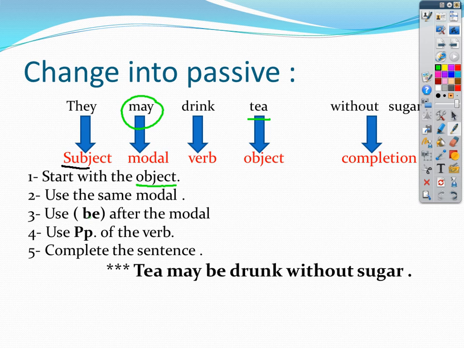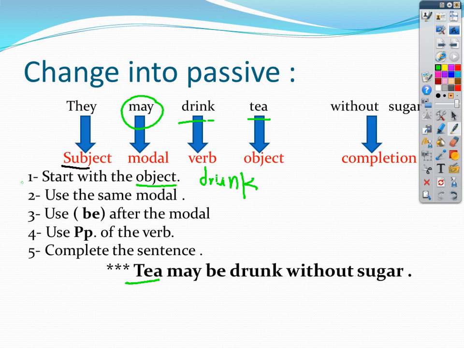Number four, I use the past participle of the verb. What's the verb here? Drink. The past participle of drink is drunk. Number five, complete your sentence as it is. So if I change this sentence into passive, they may drink tea without sugar, you can look at the answer now.